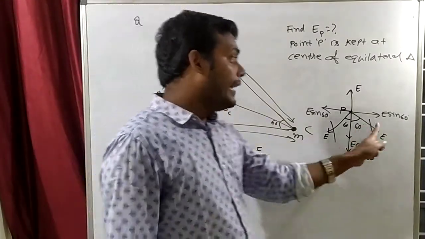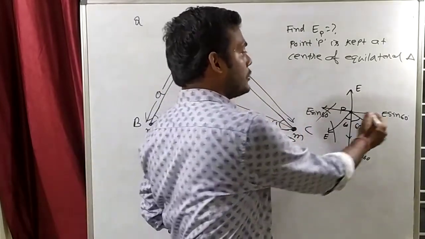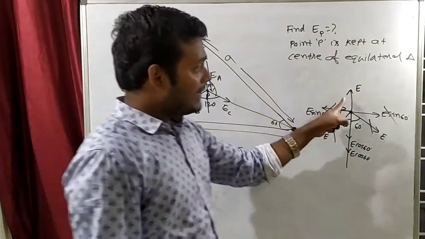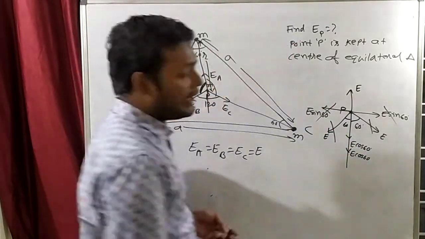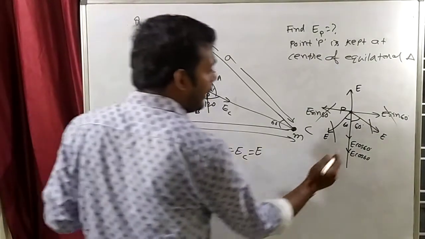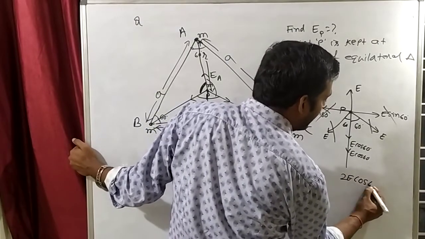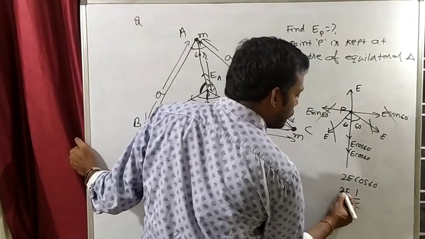Now see this thing. E sin 60 is acting in this direction. E sin 60 is acting in this direction. So equal in magnitude, both will cancel each other. In this direction E is acting and in this direction E cos 60 plus E cos 60. So this will be 2E cos 60. Can we write 2E cos 60 is how much? 1 by 2. So 2 and 2 will be cancelled.